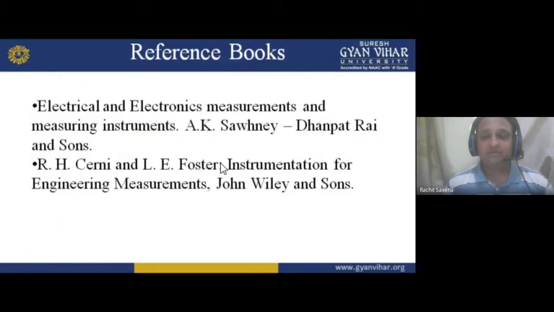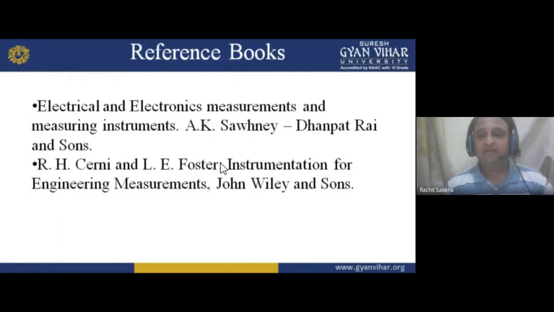Very important. A.K. Sawhney is a very good book because it covers EMI, electronic and electrical measuring instruments, and power system instrumentation, because instrumentation is a part of measuring instruments, but at a higher level, for the power system. So these are some reference books. Just go through them.